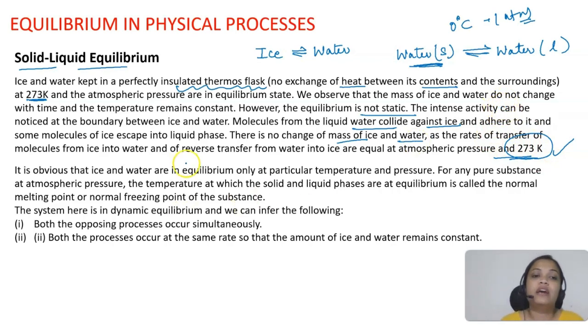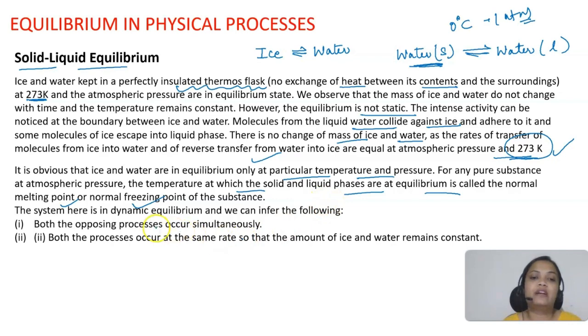So they are at equilibrium only at particular temperature and pressure, not at all temperature and pressure. For any substance at atmospheric pressure, the temperature at which solid and liquid phases are at equilibrium with each other, we call the melting point or freezing point of that substance. At melting point or freezing point, the solid and liquid phases will be in equilibrium at the atmospheric pressure.